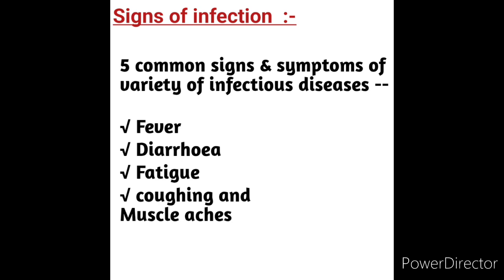Vital signs can reflect signs of systemic inflammatory response or sepsis. So these are all common signs and symptoms of nosocomial infection.